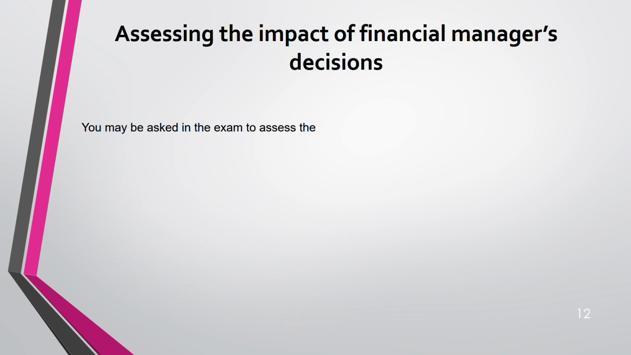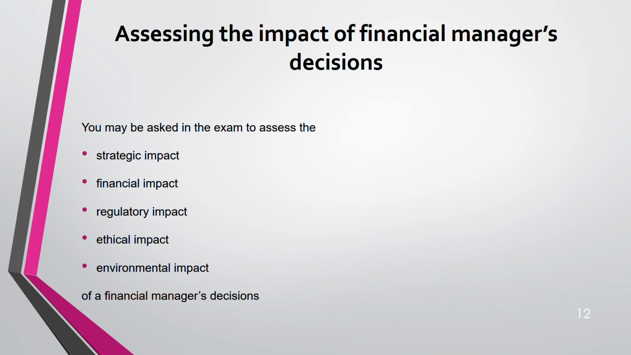Now, assessing the impact of a financial manager's decision. In the exam you may be asked to assess these impacts. One is strategic impact, another is financial impact. Strategic impact is long term; financial means in terms of finance. Then regulatory impact, ethical impact, and environmental impact of a financial manager's decision. So remember this: five impacts. In the exam, you might be asked any of these five, two or three of them, or just one. But most of the time, what I have seen, strategic, financial, and ethical impact are asked, at least strategic and financial impact.